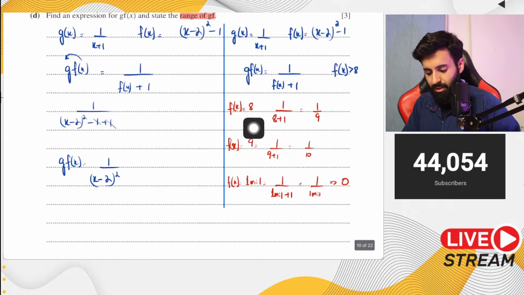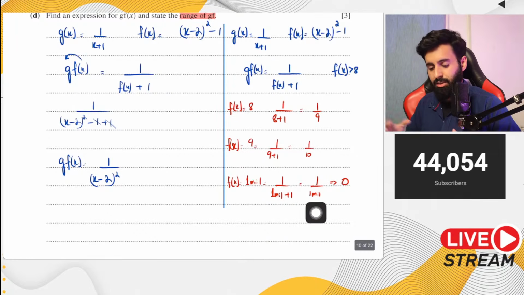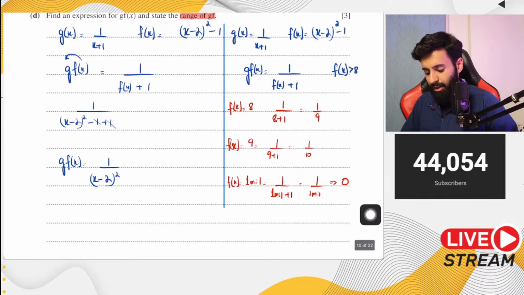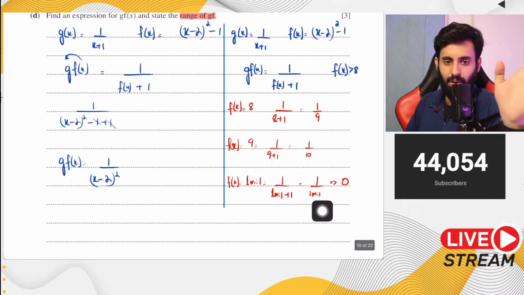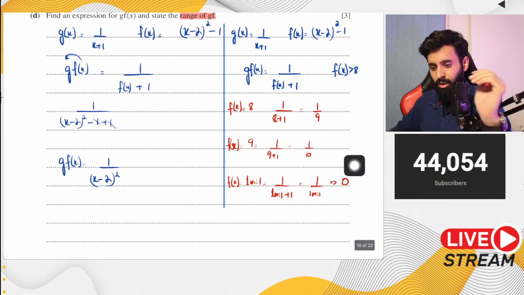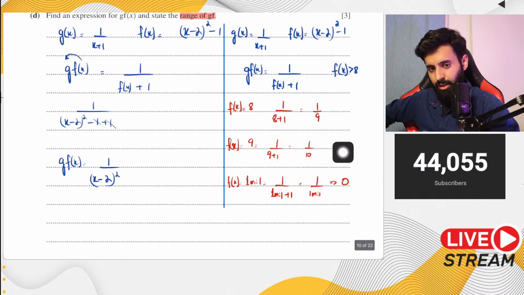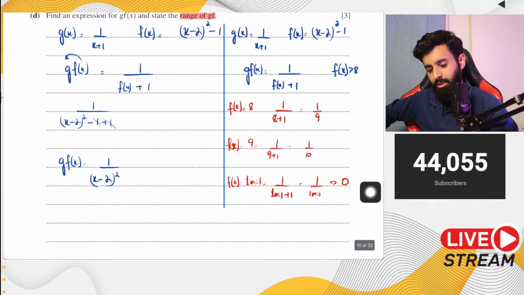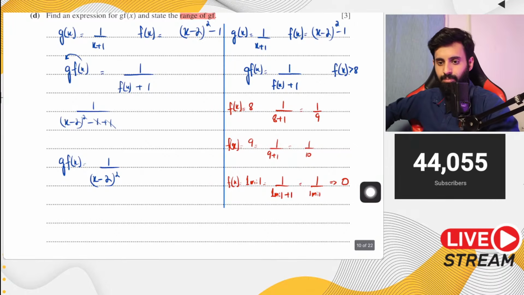If I start increasing the values following the range, what happens is that the denominator keeps getting larger and larger, and eventually it reaches a very huge value, an infinite value, and when you divide by that, it becomes 0. Now I've done all the hard work. Can you guys, keeping this in mind, tell me what the final answer is going to be?